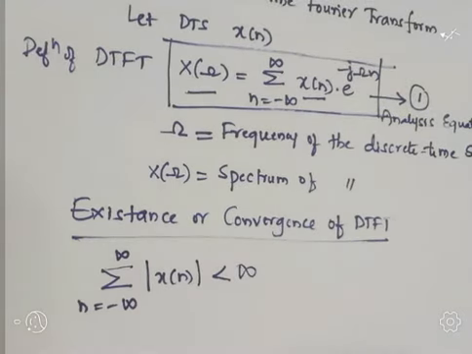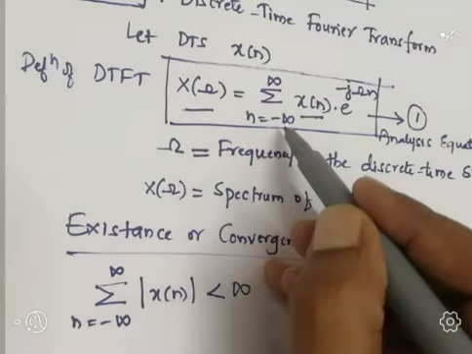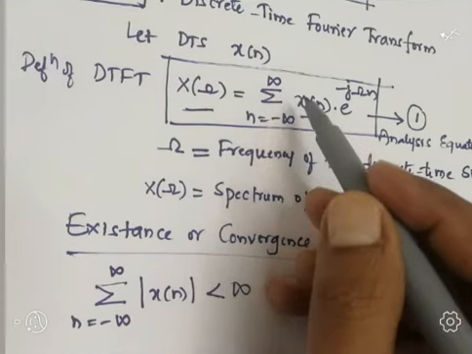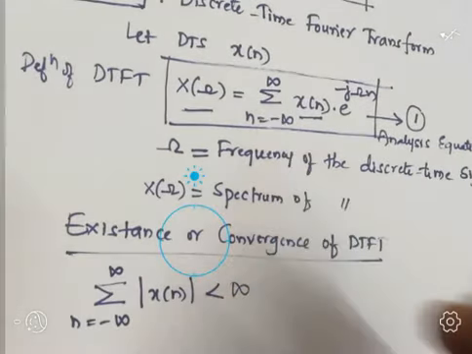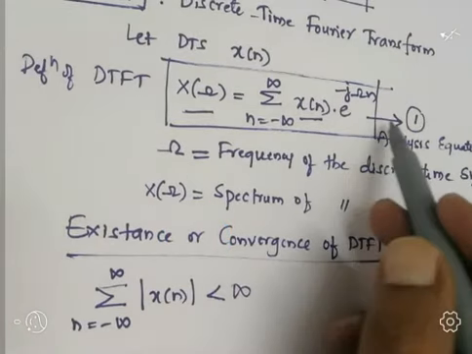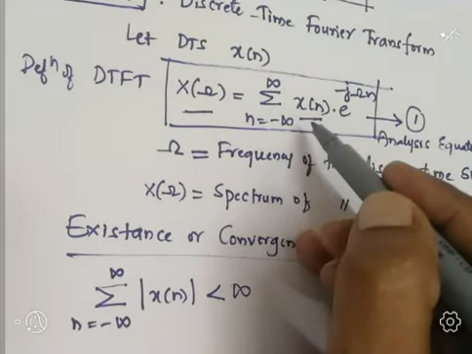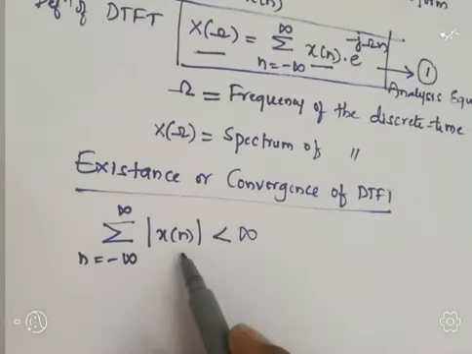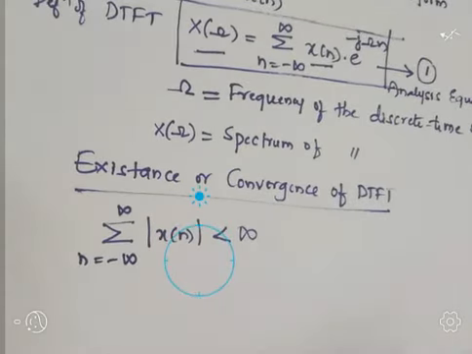As I told, in equation 1 n goes from minus infinity to plus infinity, but for DTFT to exist the convergence of this summation is necessary. Absolutely summable means it should be a finite result. Then only we can say that DTFT exists.